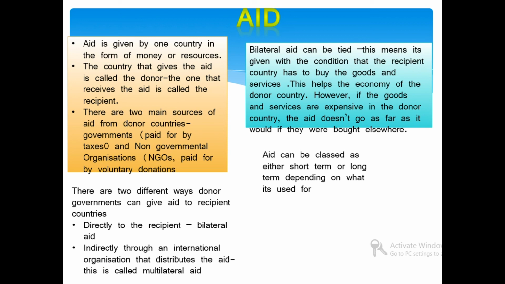However, if the goods and services are expensive in the donor country, the aid doesn't go as far as it would. Aid can be classed as either short term or long term. There are two different ways the donor government can give aid to a recipient country: directly to the recipient, or indirectly through an international organization.